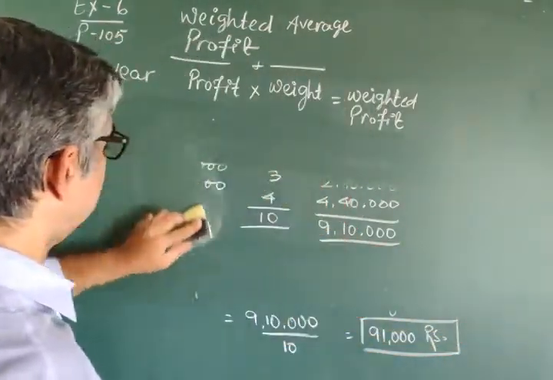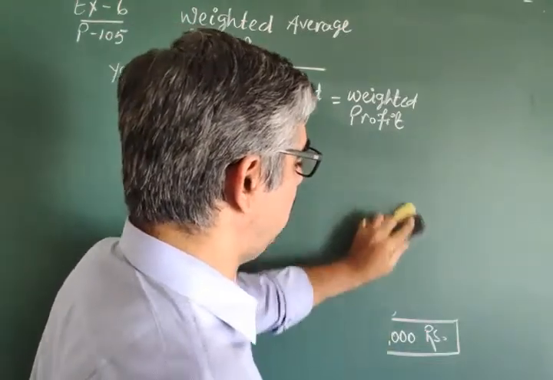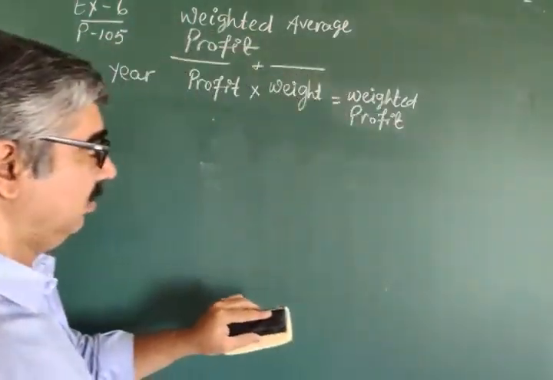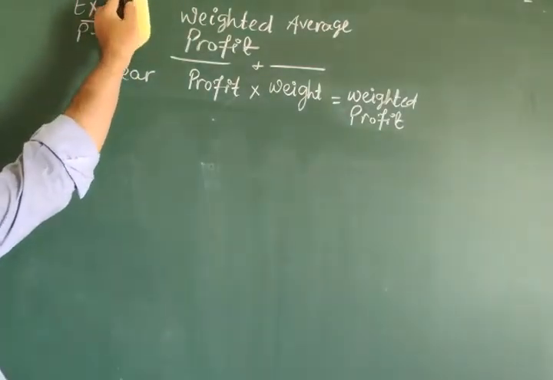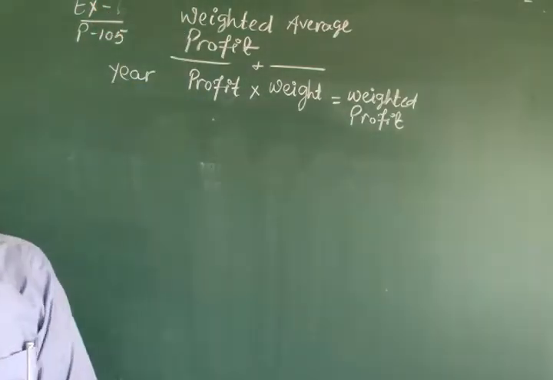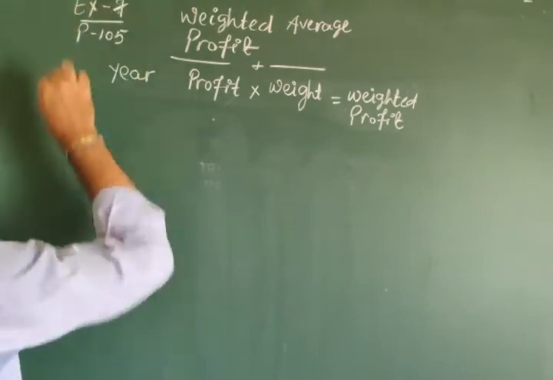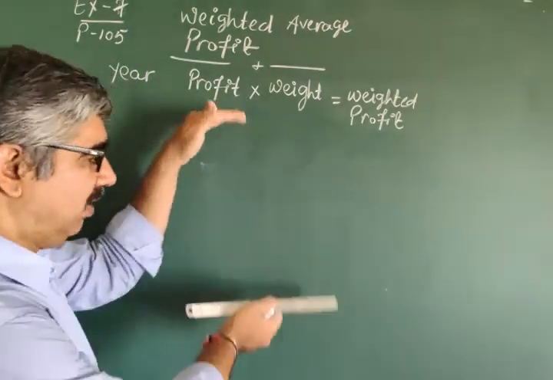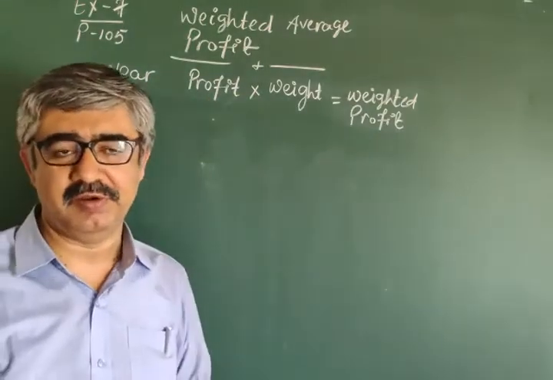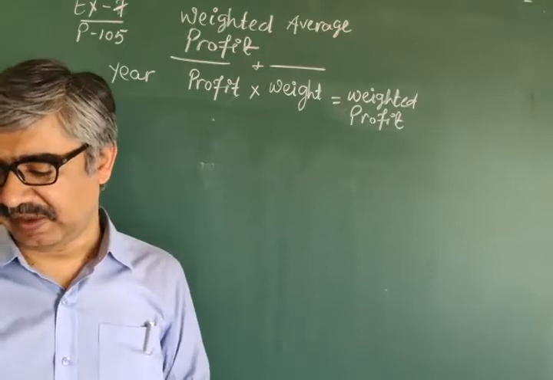Please do take care. They are not going to ask a similar question, to find out only weighted profit. They are not going to ask this kind of question in the exam. Obviously, when you are going to get 4 precious marks, they will not give you those marks so easily and within a format limit. Clear? Next, what is question number 7?